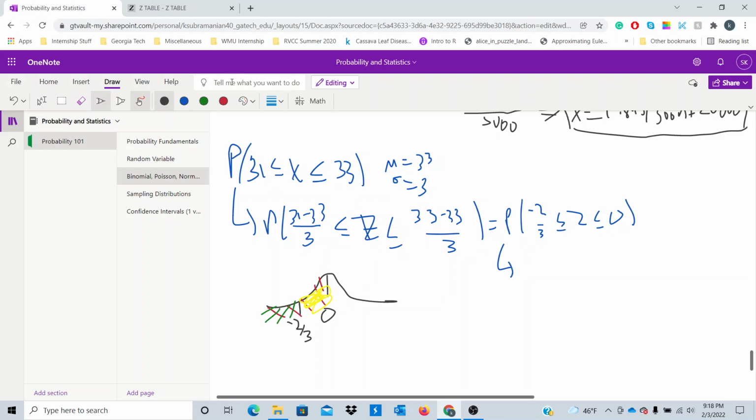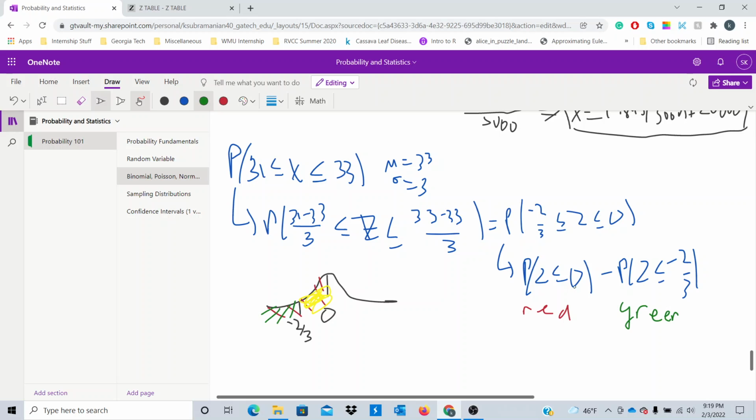So we can just simply do this. This will just simply be P of z less than or equal to 0 minus the probability of z less than or equal to negative 2/3. And I'll note this as the red region, and this one will be the green region.